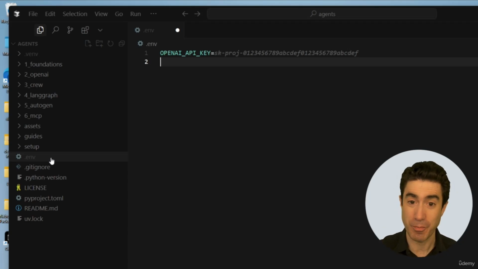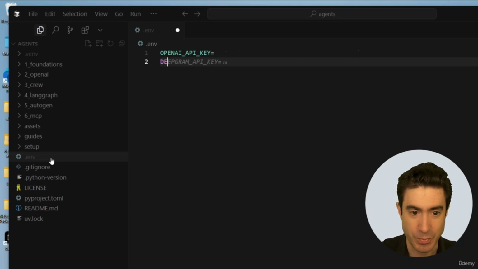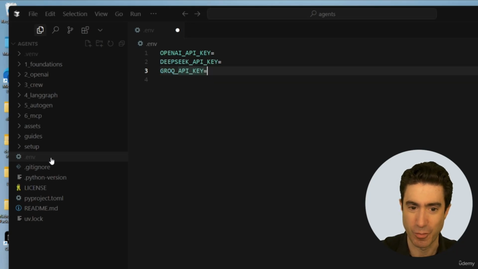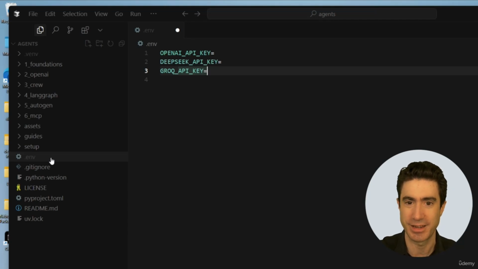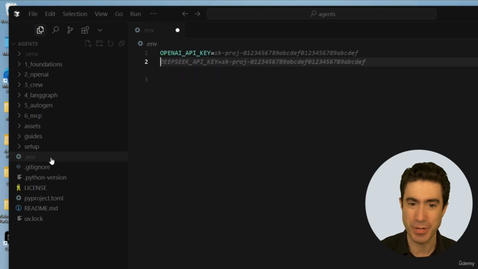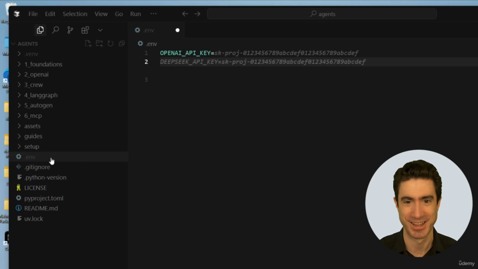Now, if you're using other platforms like DeepSeek, then this is exactly what you will do. The same thing. You'll just put in here DeepSeek, and there we go, it fills it in for me. DEEPSEEK_API_KEY equals. And you might have something else. You might be using Grok, the inference platform, or OpenRouter, or any of the others. Any keys that you've got, you simply put them in here like that, and we will use them later. So with any luck, you've put in OPENAI_API_KEY equals, and it's got your real key in there, which means that the setup is complete. Many congratulations. That's the painful part over, as long as it all works. We'll find out.